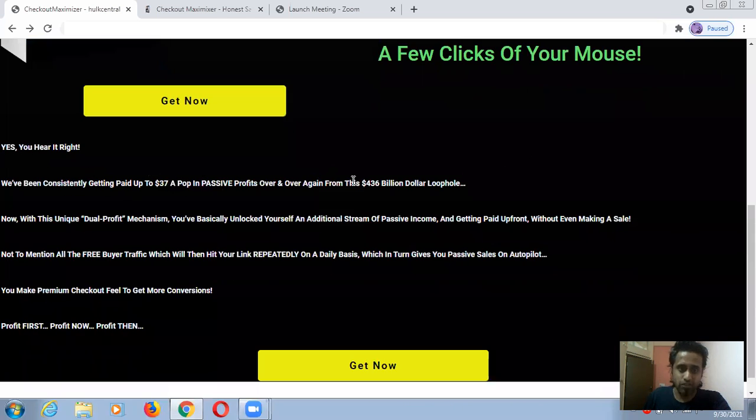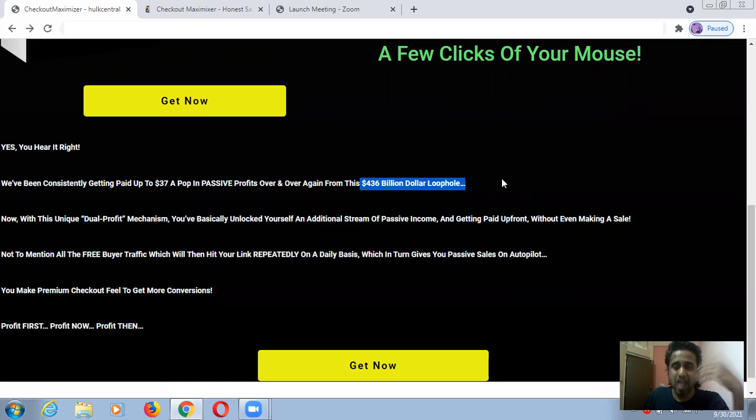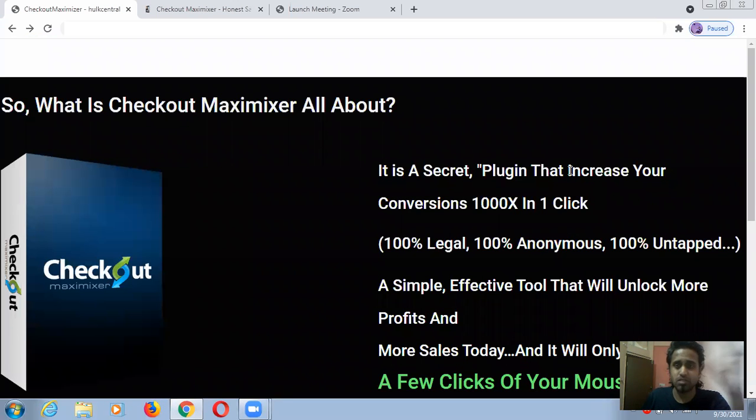And what it does, generally in this $1 billion loophole, is help you increase your revenue and profit because this plugin will help you show all your landing pages, your checkout pages, whatever it may be, in an updated, attention grabbing format, so that your audience, your customers can click on them. It will create attention grabbing pages, opt-in pages and all.